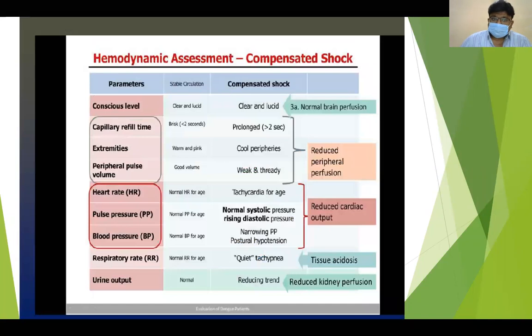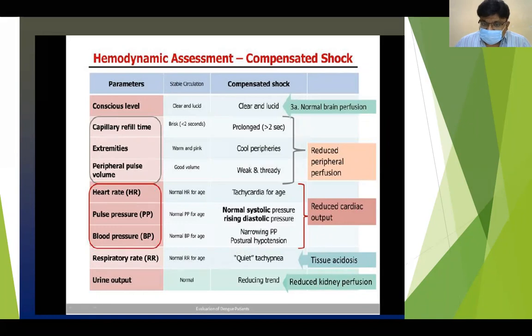In compensated shock, the conscious level may be normal, conscious, coherent, and oriented. But the capillary refill time may be prolonged, more than 2 seconds, with cool peripheries and weak and thready pulse. His heart rate may be increased, more than normal for his age.